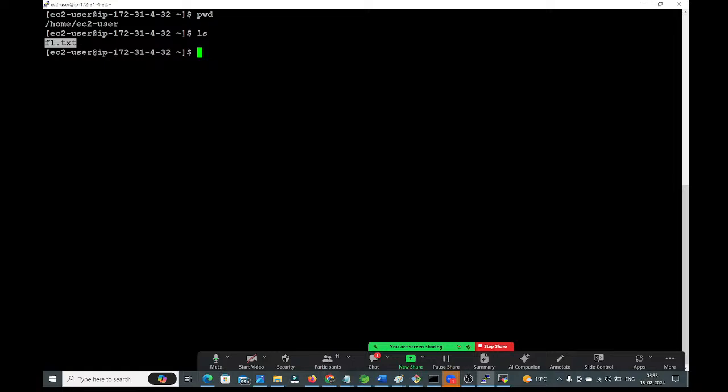So now I want to create a directory file. How will you create the directory file? To create the directory file, we need to use the mkdir command. mkdir stands for make directory.